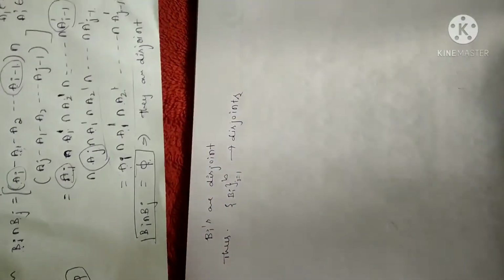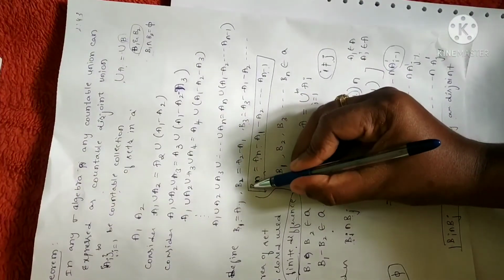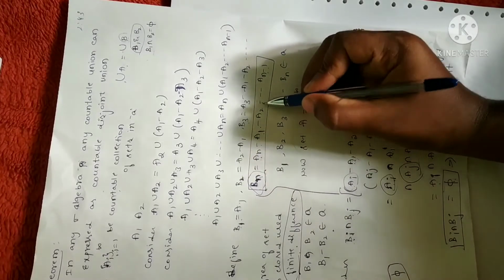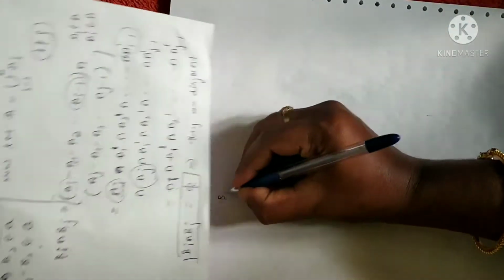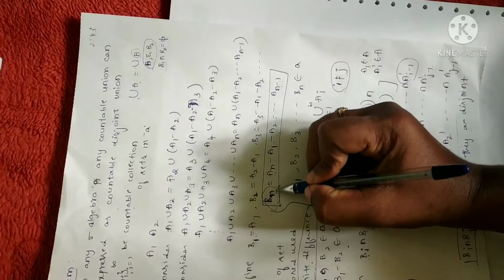Now we can look at here. Since we have chosen the sets in Bn in terms of the An's, I can clearly write that Bn is a proper subset of An for all n. Why? Because look at this equation.